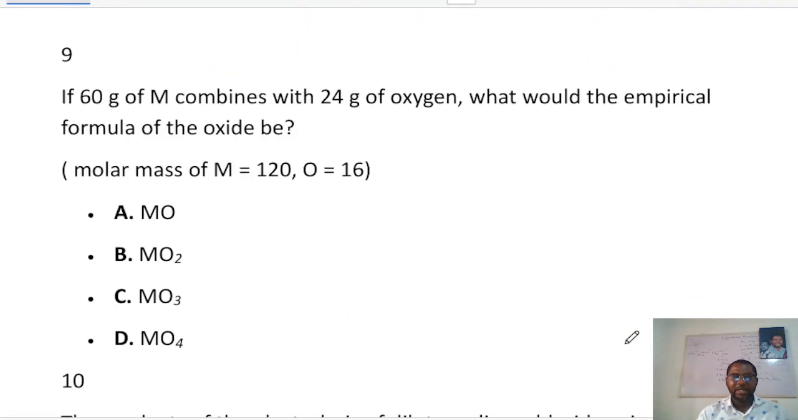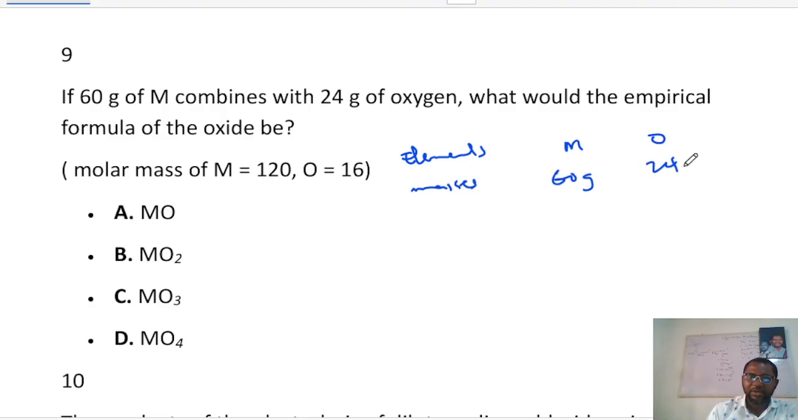Okay, so that leads us to the next one, number 9. It says, if 60 grams of M combines with 24 grams of oxygen, what will be the empirical formula of the compound? Okay, to know empirical formula, we start by writing the elements. So the elements here, we have M and oxygen. Then we write their masses. The mass here is 60 grams. The mass of oxygen is 24 grams. We write their relative atomic masses or molar masses. This is 120. Oxygen is 16.